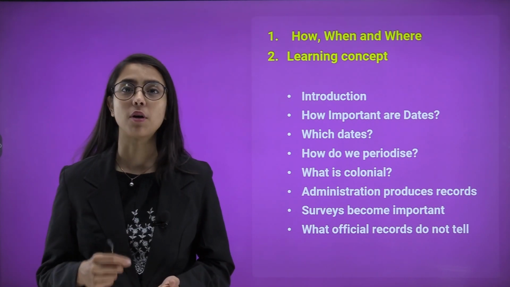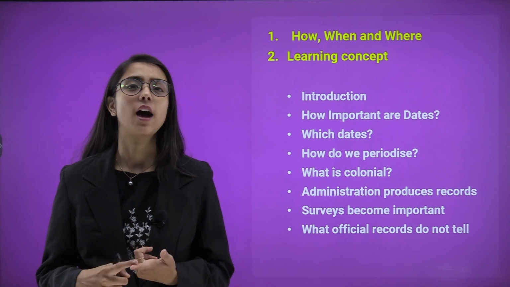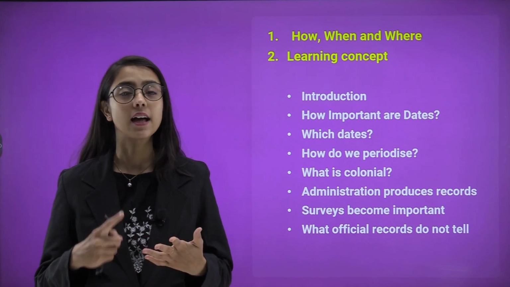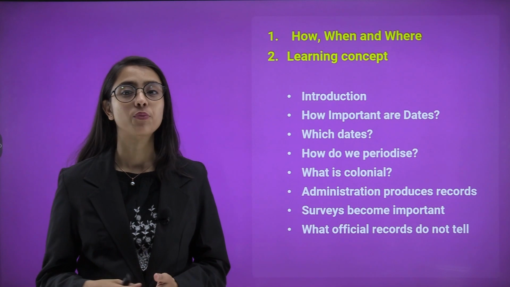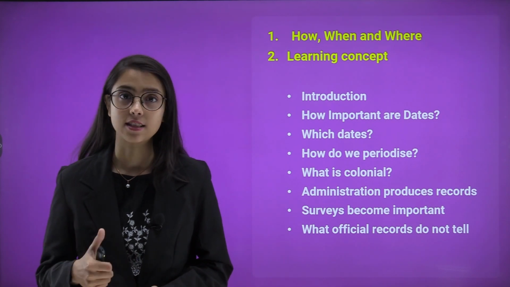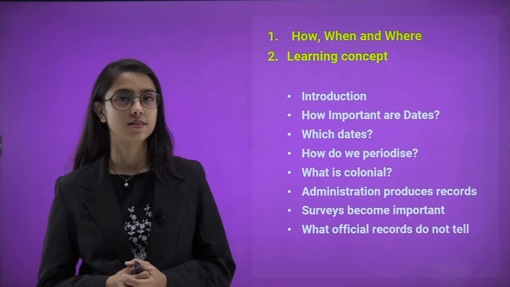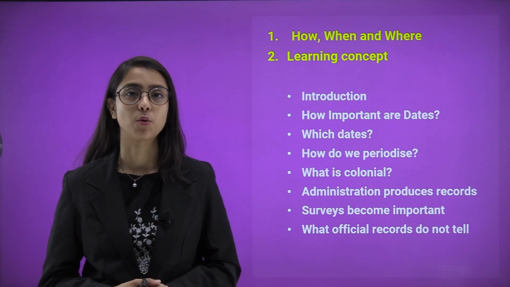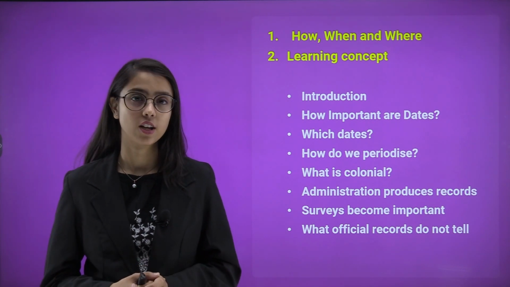As we spoke about how, when and where, we have to keep in mind that we'll be talking about dates, places and the procedures of whatever happened in our history. So, how important are the dates and what dates are important? Not every date is important, isn't it? For example, in your life, certain birth dates are important. Your birthday, your parents' birthday, your friend's birthday, right?